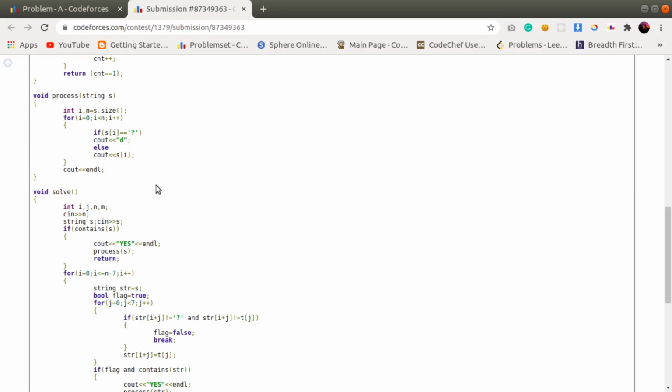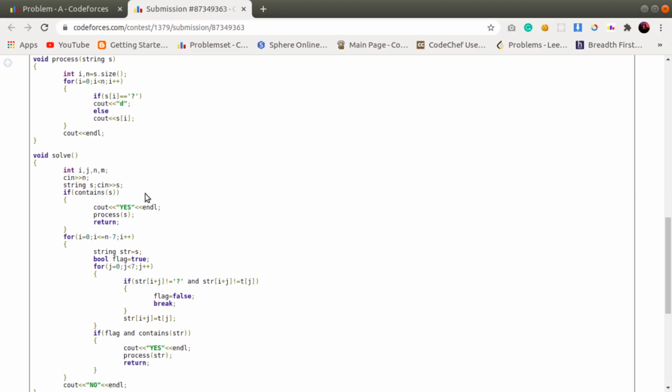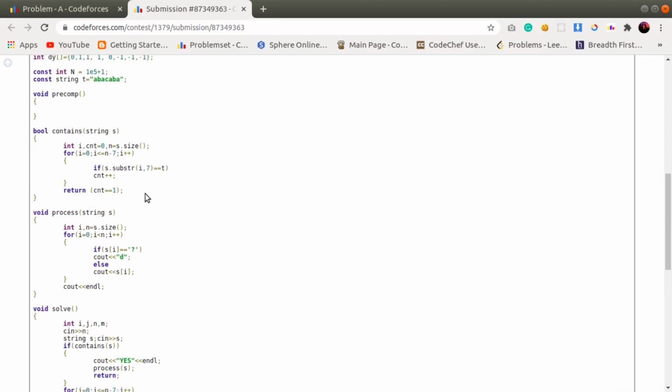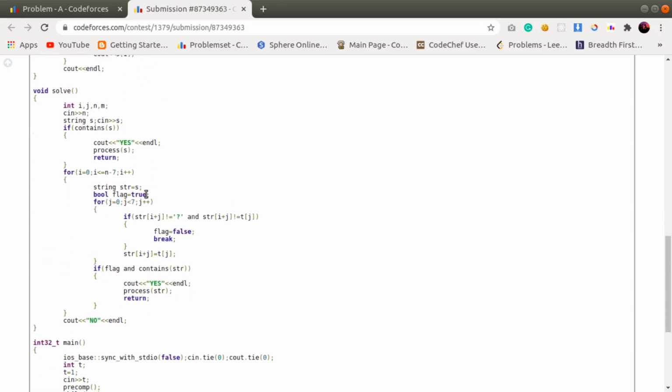And if the number of occurrences is not equal to 1, then in that case, as explained earlier, I have looped through all the potential values of i, which is i equals 0 to n minus 7, and I have taken a dummy or an extra string str so as to change the value of S in my succeeding code, and at the same time not affect the value of S for the upcoming iterations.